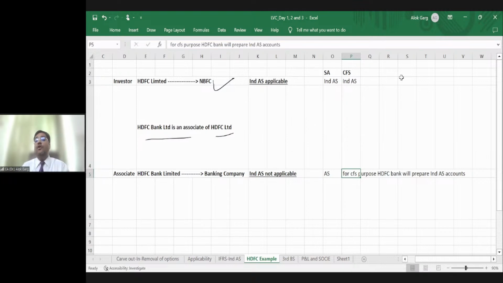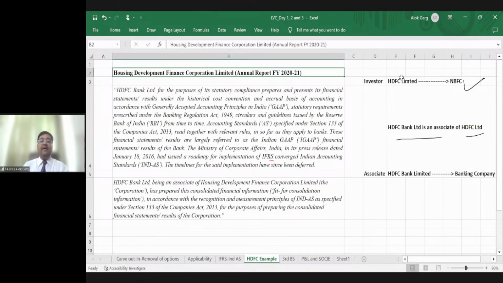And let me show you what disclosure they have given in their annual report. This is the annual report extract from the annual report of HDFC Limited for the financial year 2021. Just read that.